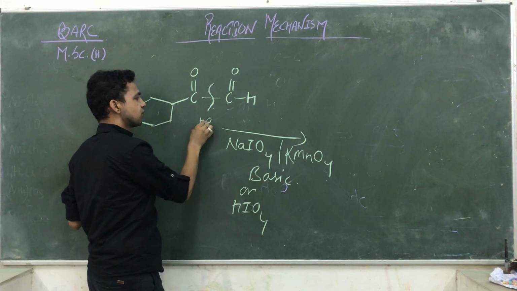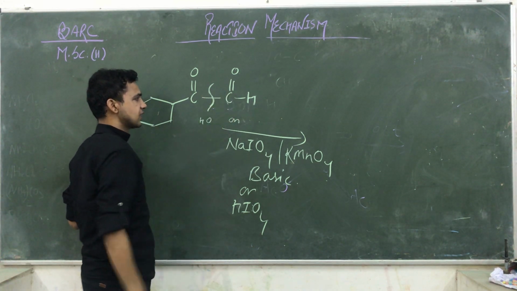So it gets OH from this side, and attach an OH here also.